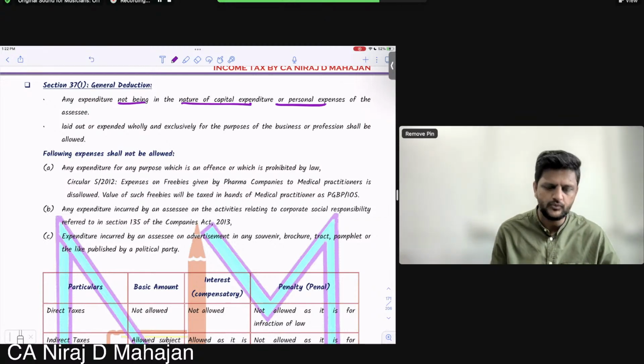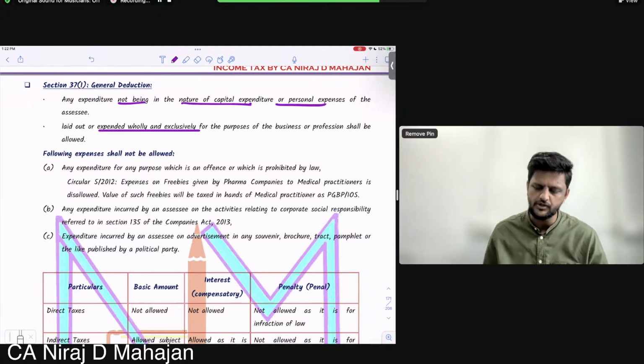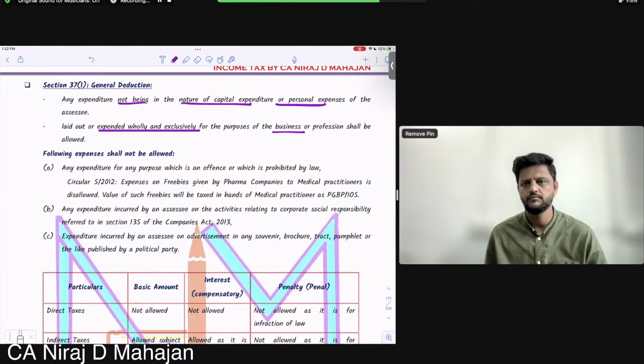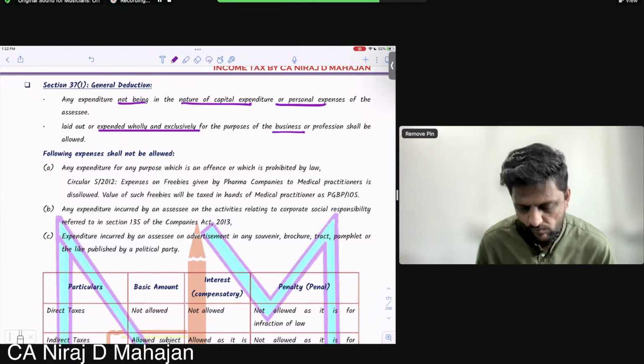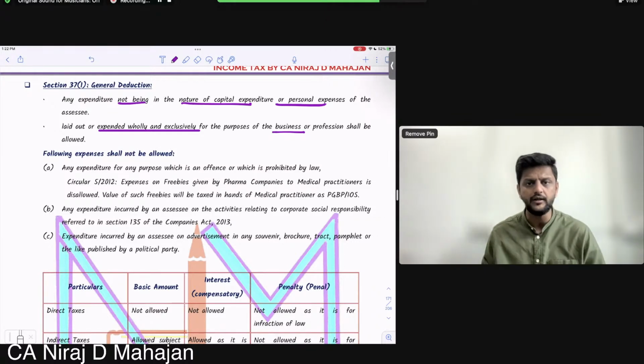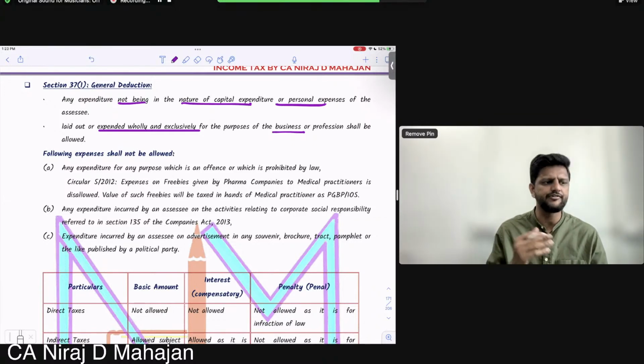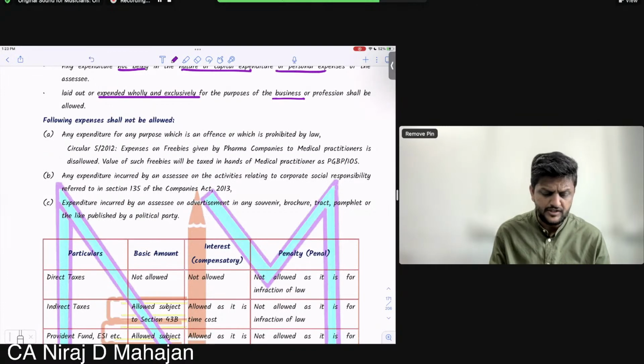And again, like I said, this word is so important: spent wholly and exclusively for the purpose of business. Clear till here? In that case, it will be allowed under section 37. What is not allowed? Personal expenditure definitely not allowed. Capital expenditure obviously not allowed. Clear till here? Now, the following expenses shall not be allowed.